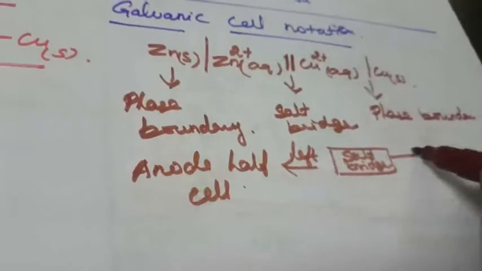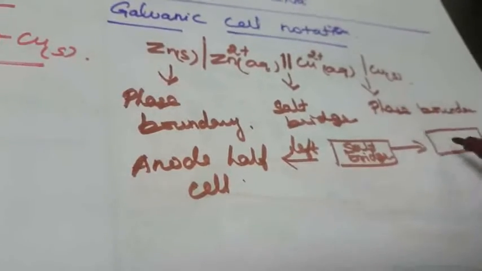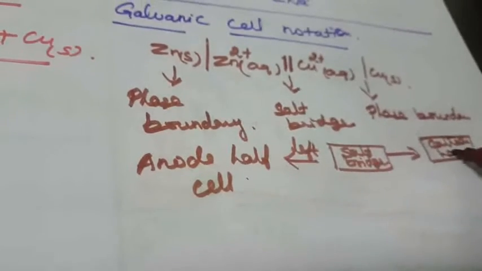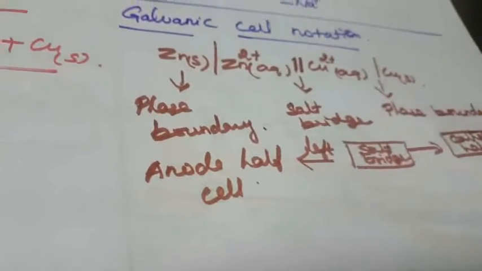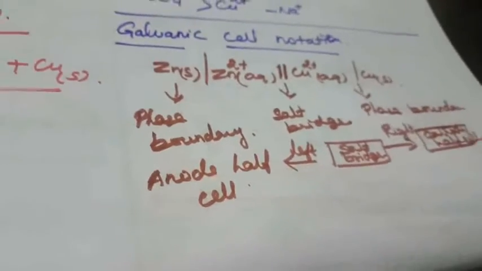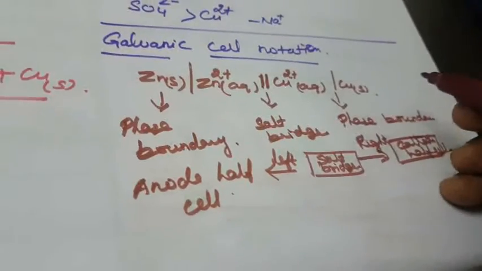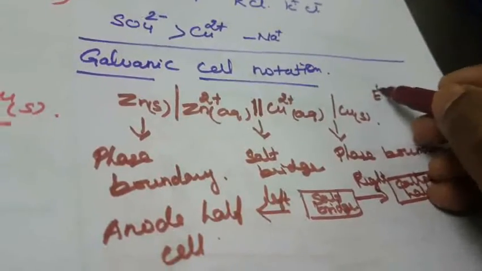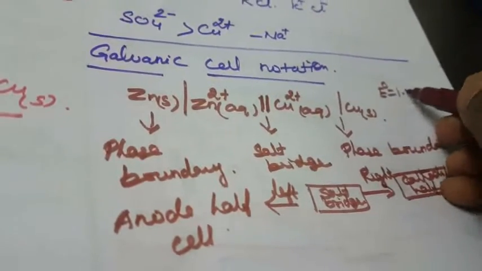On that side, this is the cathode, the cathode half cell, on the right. Again, the standard EMF of this cell, its notation is E0, is equal to 1.1 volt.